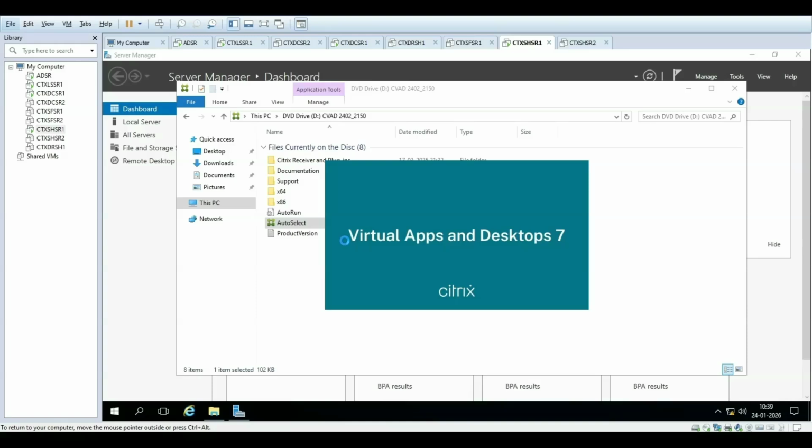We are doing in-place. If you do an in-place upgrade, it will keep all your old settings and configuration as they are. If it is a clean installation, then you need to configure the settings. So we are doing an in-place upgrade, upgrading the VDA agent.